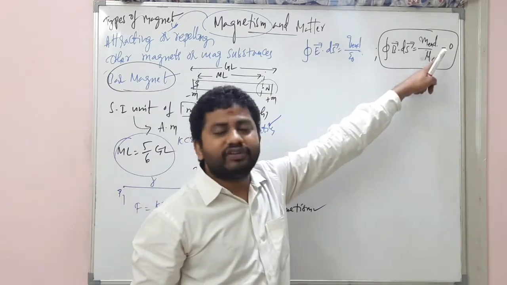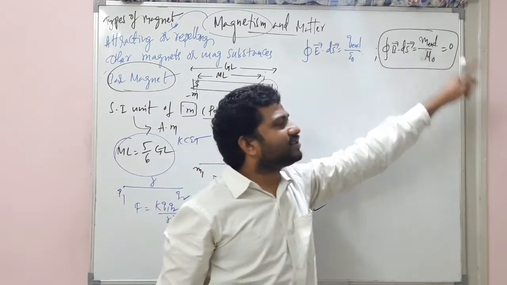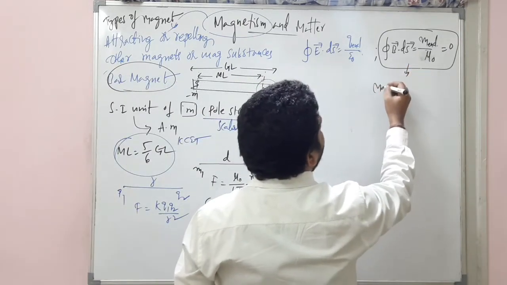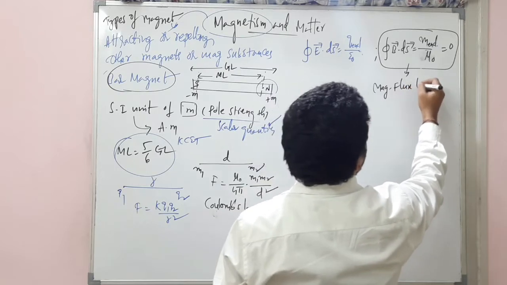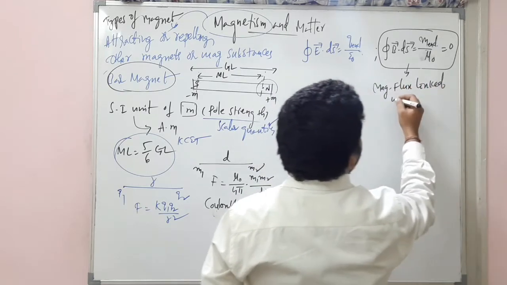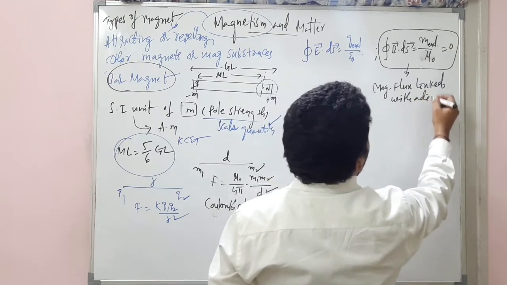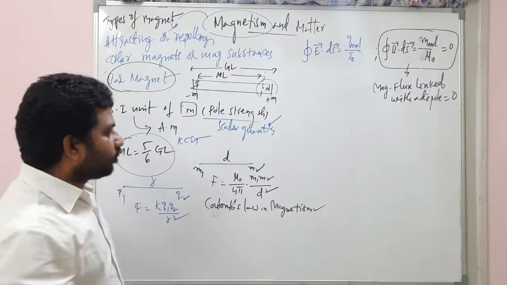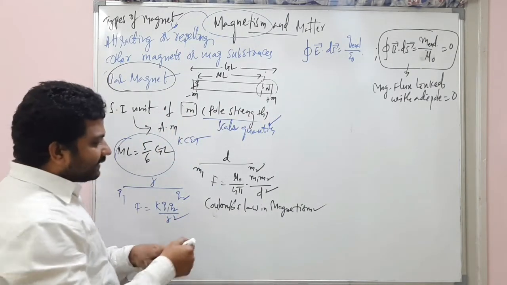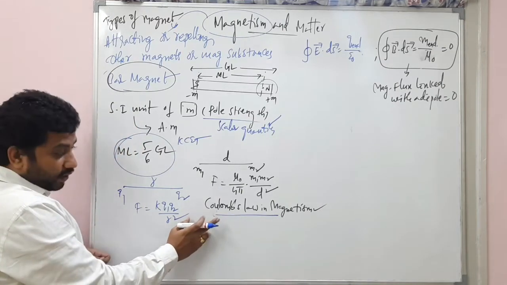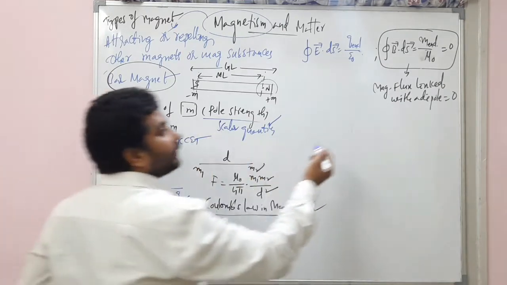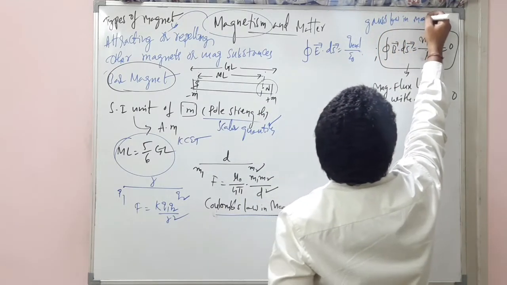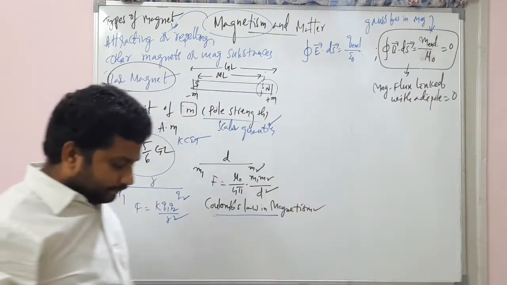The magnetic flux linked with a dipole is 0. We discussed Coulomb's law here, so that is why I told you the Gauss law in magnetism.